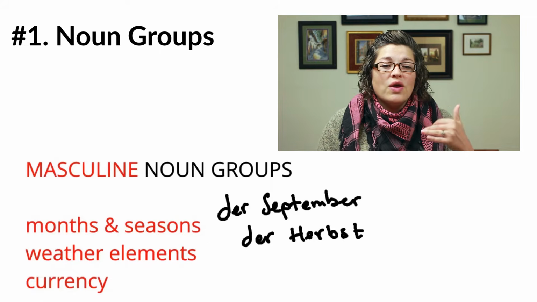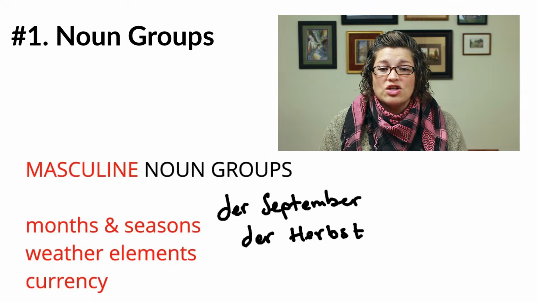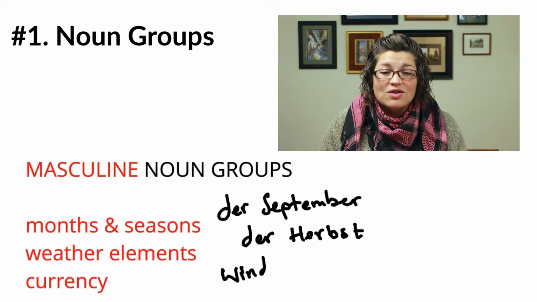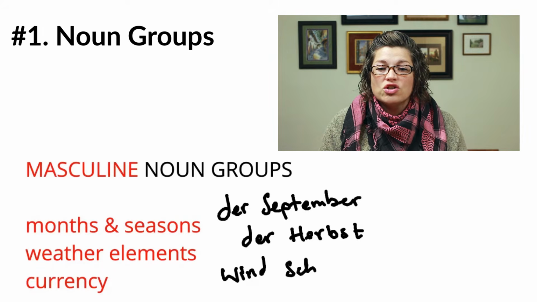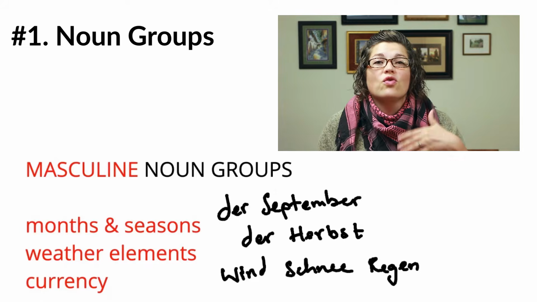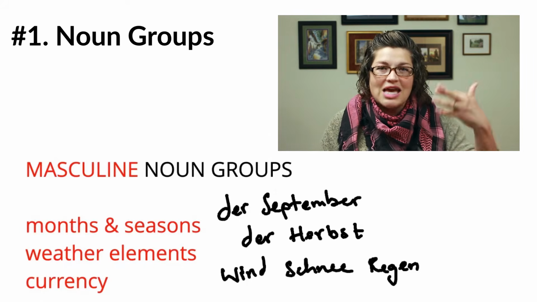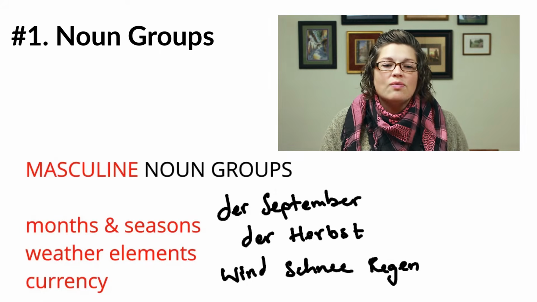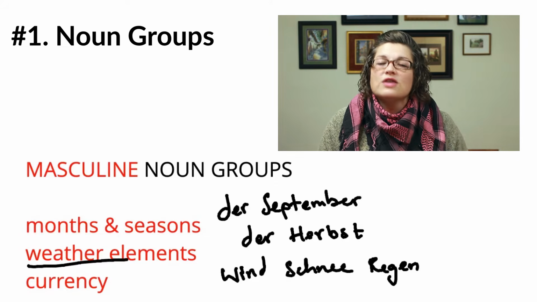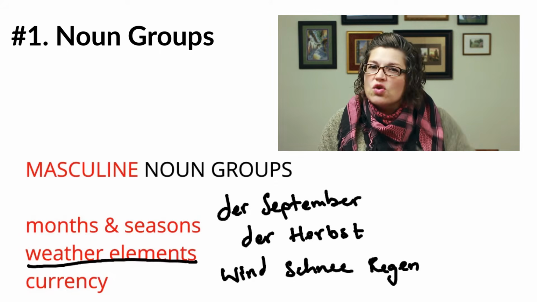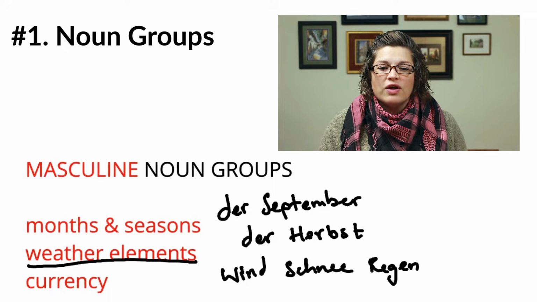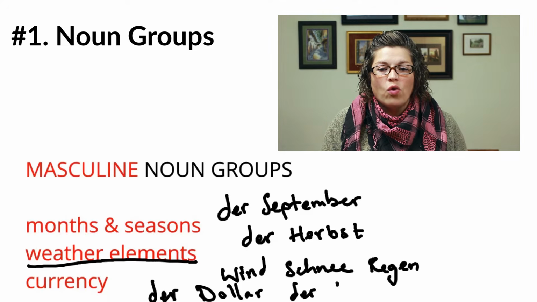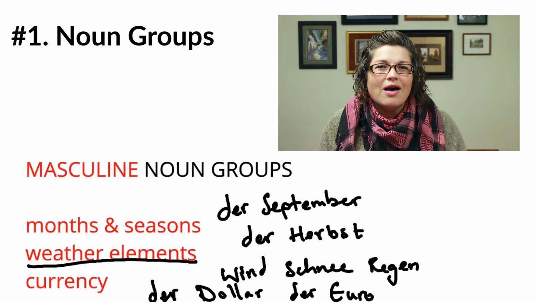Okay, so then we have weather elements such as der Wind, or der Schnee for snow, or der Regen for rain, right? And these are all der, they're all masculine because they are part of this group, yeah? And then likewise with the currency, for example, it is der Dollar, right? And der Euro. Okay, so that's the concept of groups.